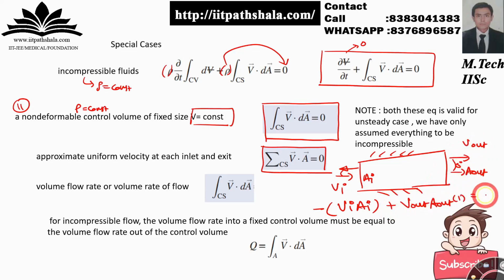So it must be equal to 0 according to continuity. So A1 V1 equals A2 V2. What I have done is just take the particular area and the velocity associated with that area. Okay, so that's the approximate case.